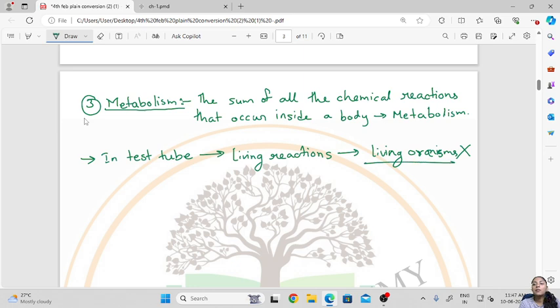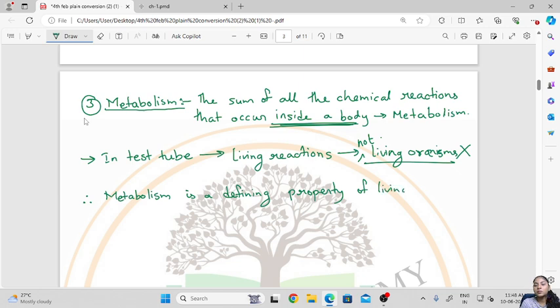Thus metabolism is the sum of all the chemical reactions which occur inside a body. So these should occur inside a body, and that is why metabolism is a defining property. Thus metabolism is a defining property of life or living organisms.